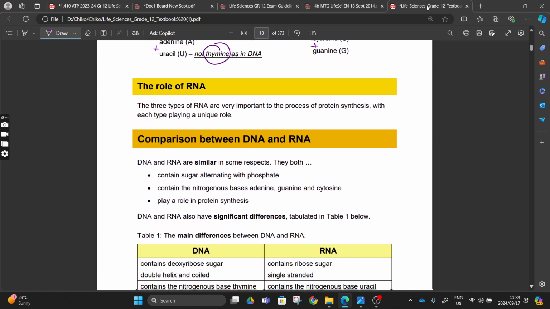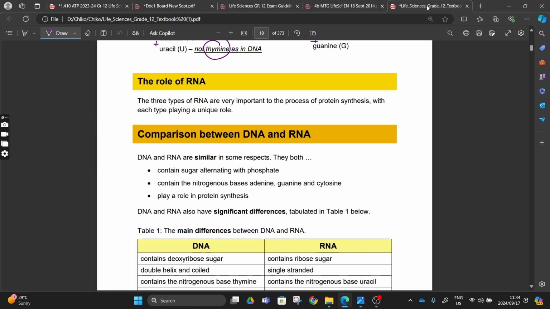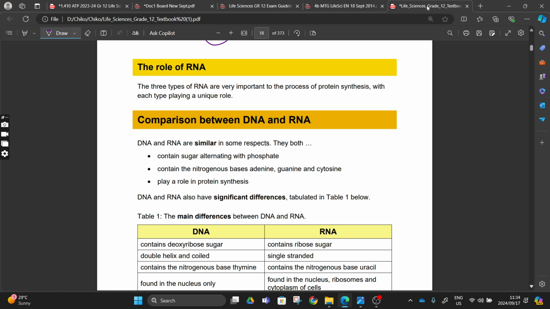The role of RNA: messenger RNA takes the code from DNA to the ribosomes, ribosomal RNA forms the ribosomes, and transfer RNA carries the amino acid to a ribosome, right? All in all, they play a very important role in protein synthesis.